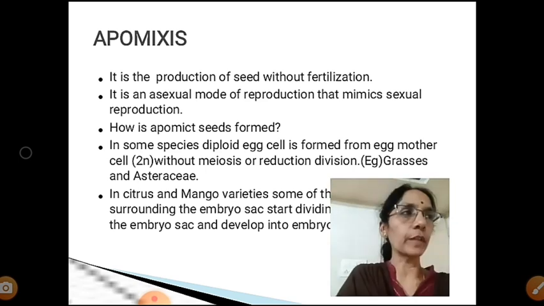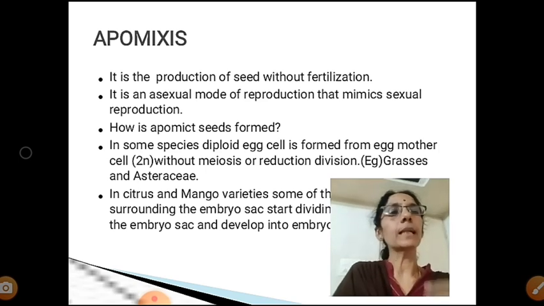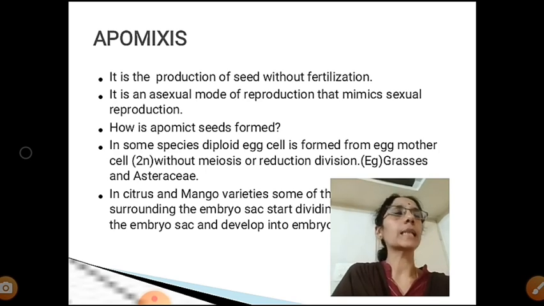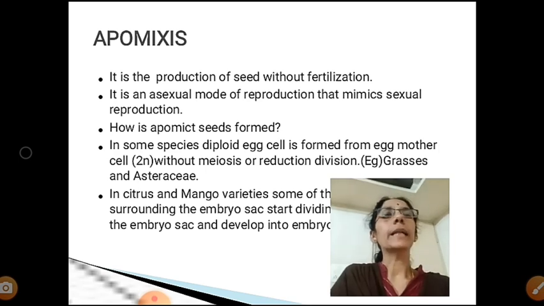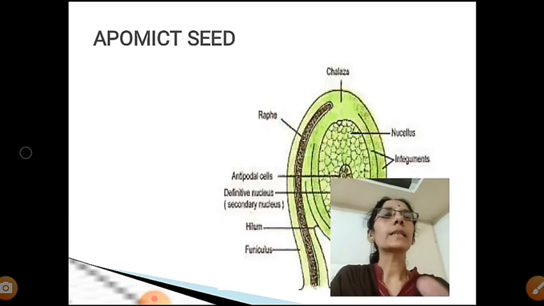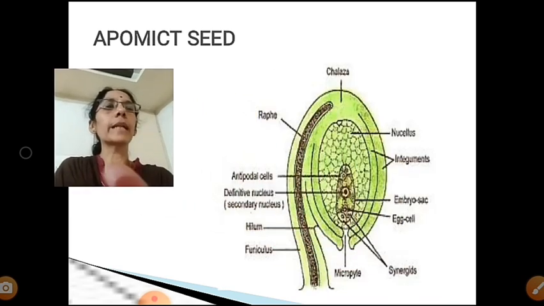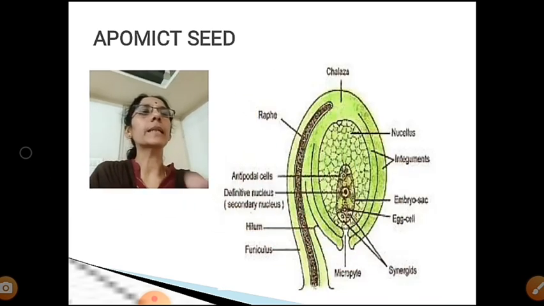In grass and Asteraceae, the egg mother cell is diploid. Without undergoing meiotic cell division, it forms a diploid egg, and this diploid egg directly forms the embryo. But in citrus and mango, let us see here, this is the structure of an ovule.